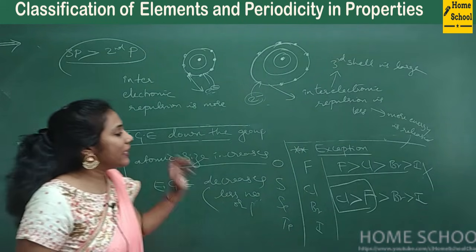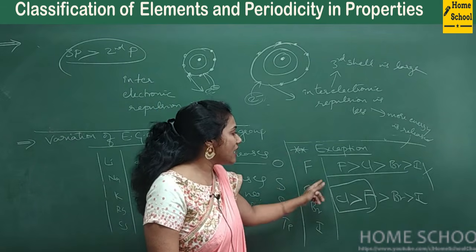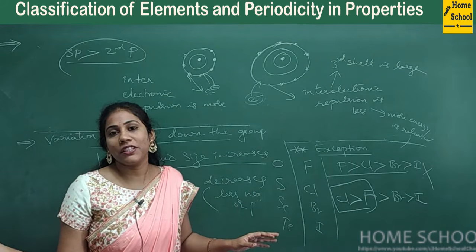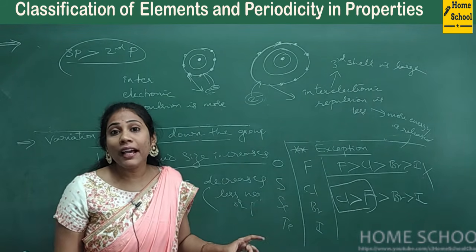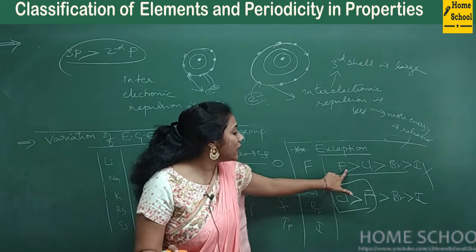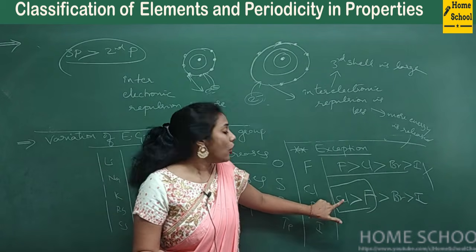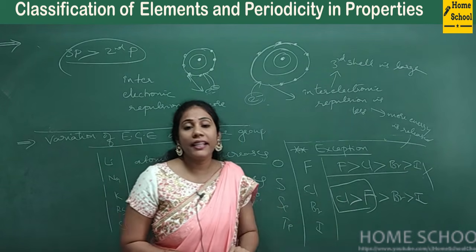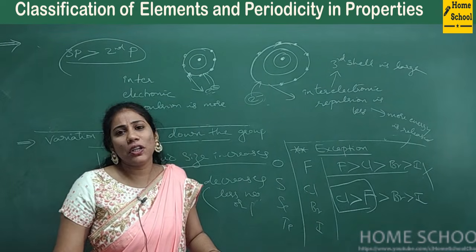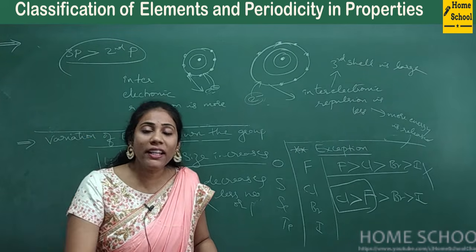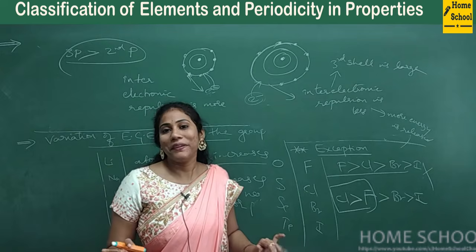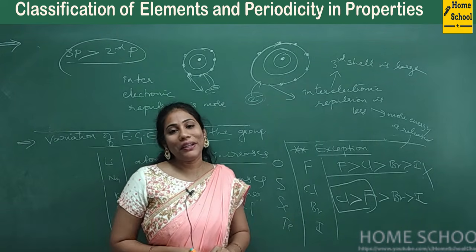So this exception is very important. Many times questions were asked about this particular concept in all the competitive examinations. In electron gain enthalpy, you have to focus on this particular order. This is a wrong order, this is a correct order. Always chlorine has more electron gain enthalpy than fluorine. I can say chlorine has the highest negative electron gain enthalpy of any other element in the periodic table. This is a really very important point.